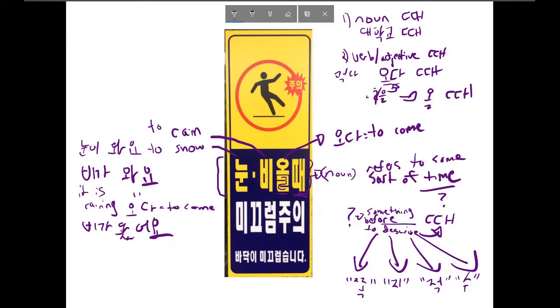And what this was referring to is, again, oda means to come, and it's the time in which something comes. I haven't given you enough context to talk about what is coming, but in this case, what's happening is the time in which the rain or the snow comes or is coming. Again, that's illogical in English, but the way I would translate that better would be when it rains. Literally, it's the time in which, or the time that rain or snow comes, or it will come, or is coming. But I would translate that much more naturally as when it rains or snows.